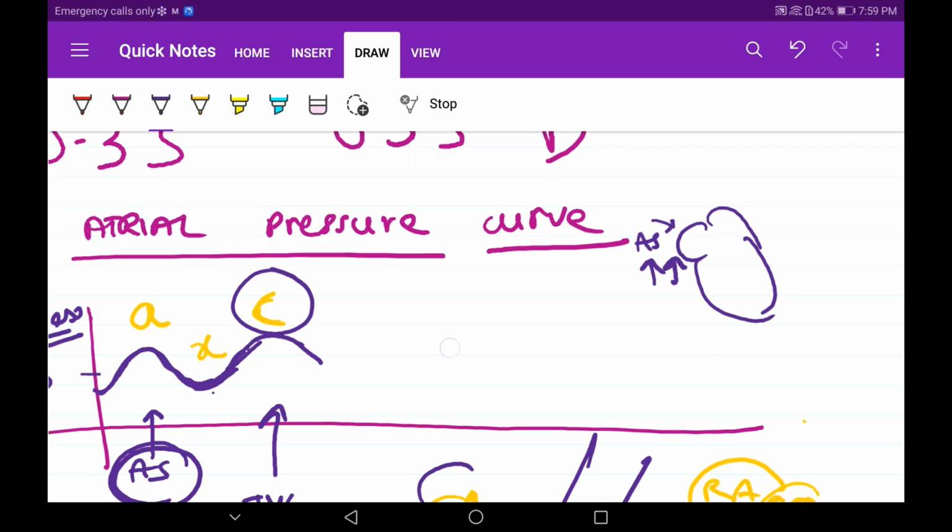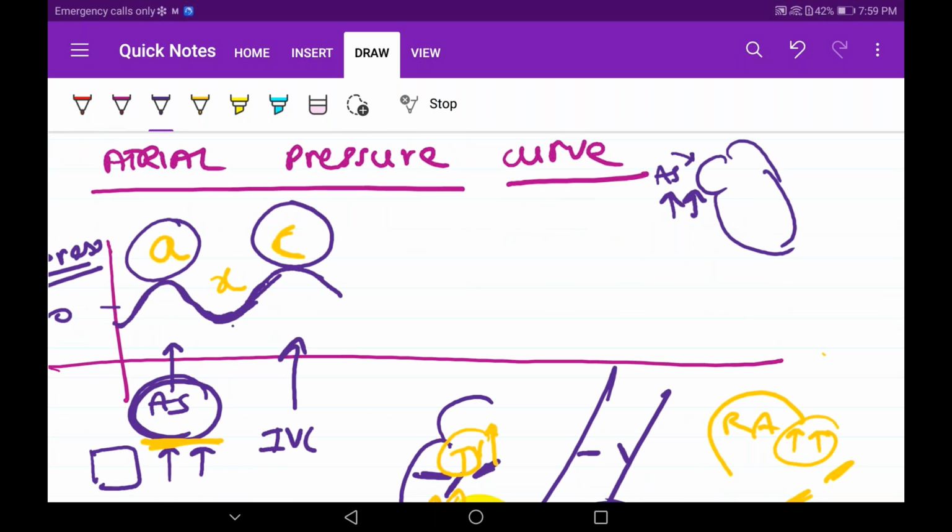So now let's revise. A is occurring when atria is contracting. Obviously, we know that. It's easy. Just after contracting, what will happen? It will relax a bit. Atria will relax a bit. Next after that, what will happen? Ventricles are contracting, but the valve is pushing a bit into the atria. That's why this will be lesser than the A wave. It will just be like this. A slight pressure is also noted when the tricuspid valve is pushed into the right atria.